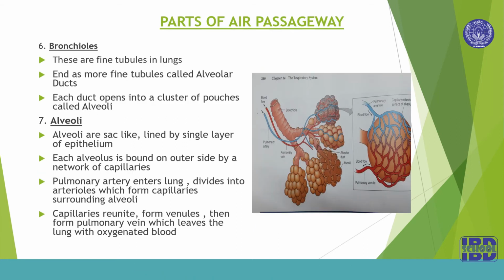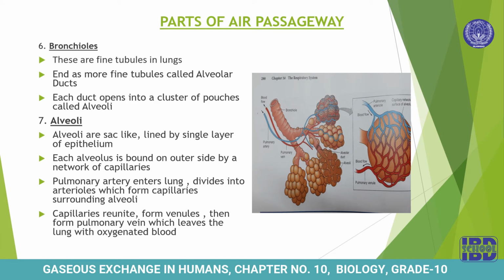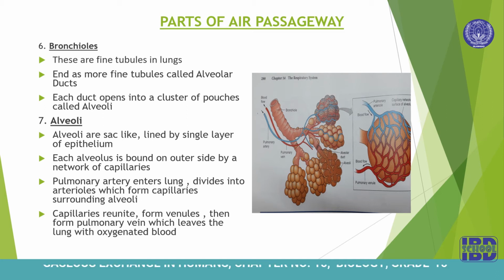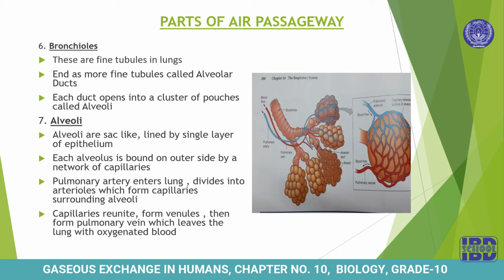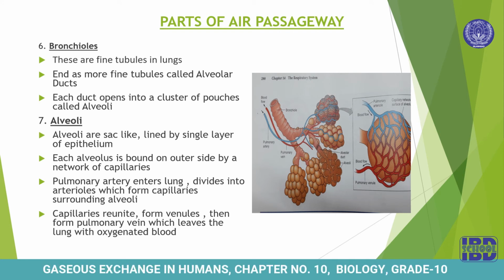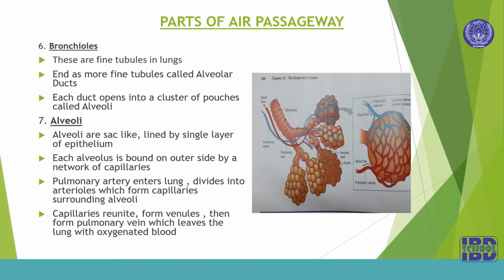Next is parts of air passageways. We are continuing with the same topic. The next part is bronchioles. These are fine tubules in lungs. Each bronchus divides and redivides and forms bronchioles, and these bronchioles then end up at a very fine tube which is called the alveolar duct. Each duct opens into a cluster of pouches called alveoli.